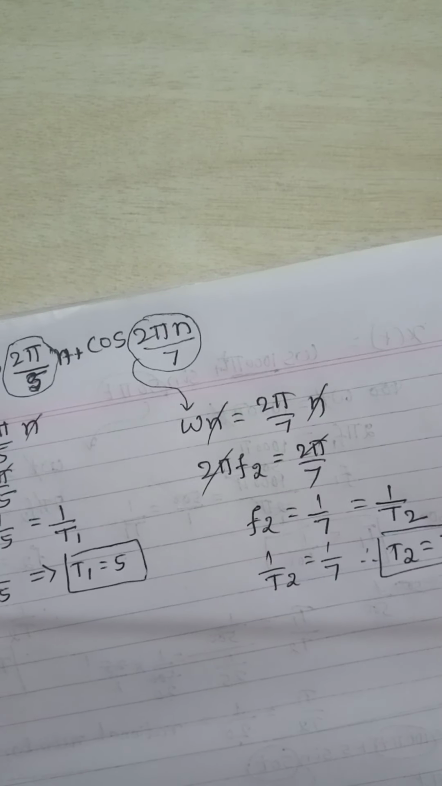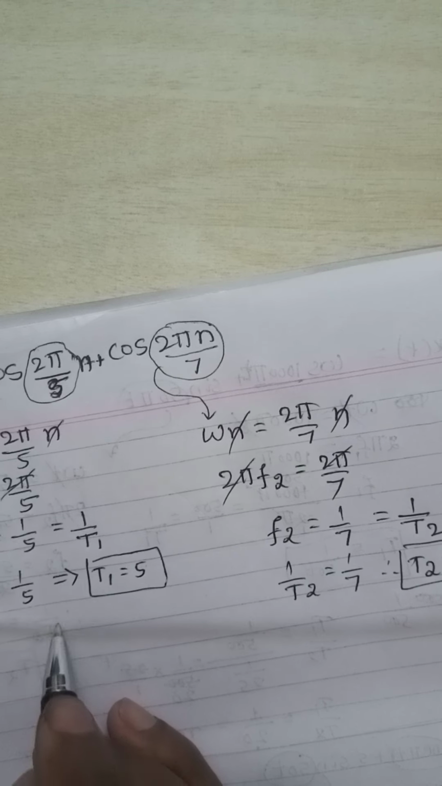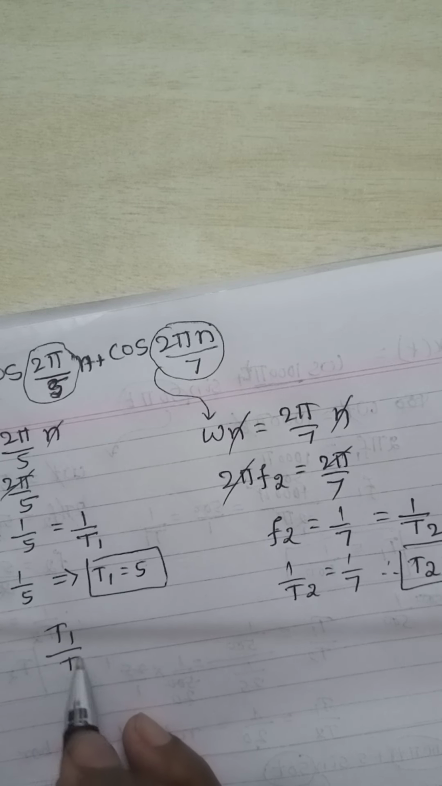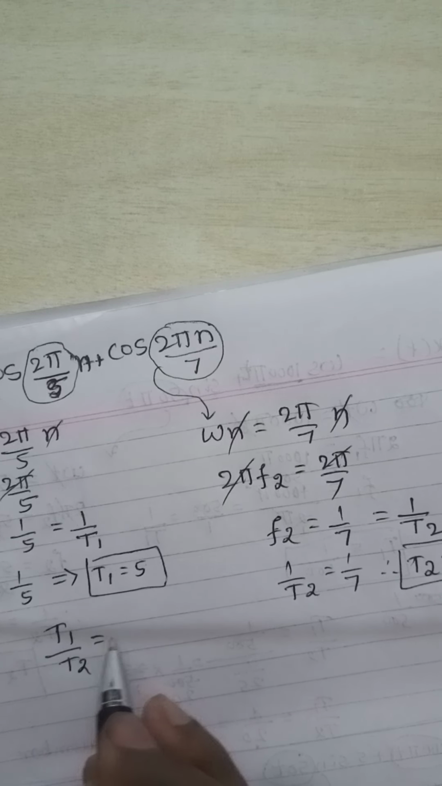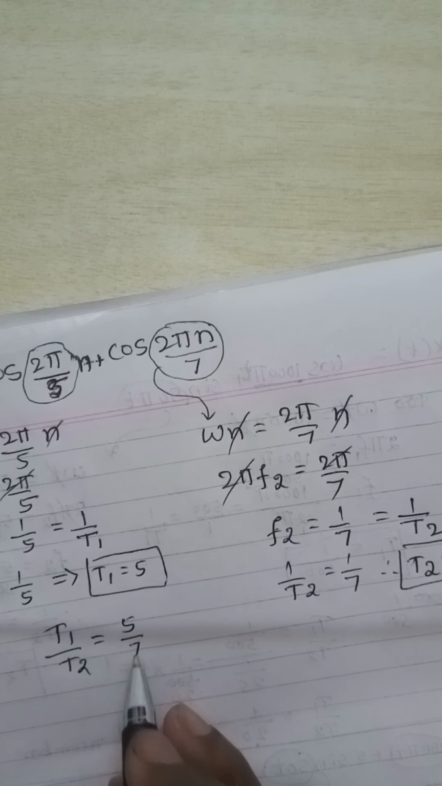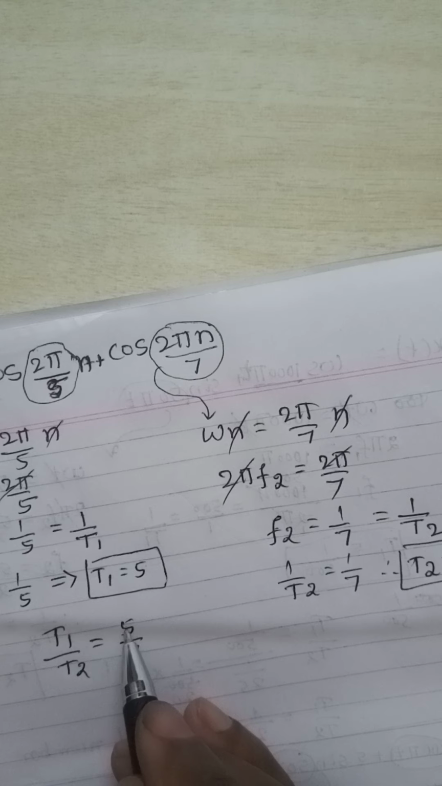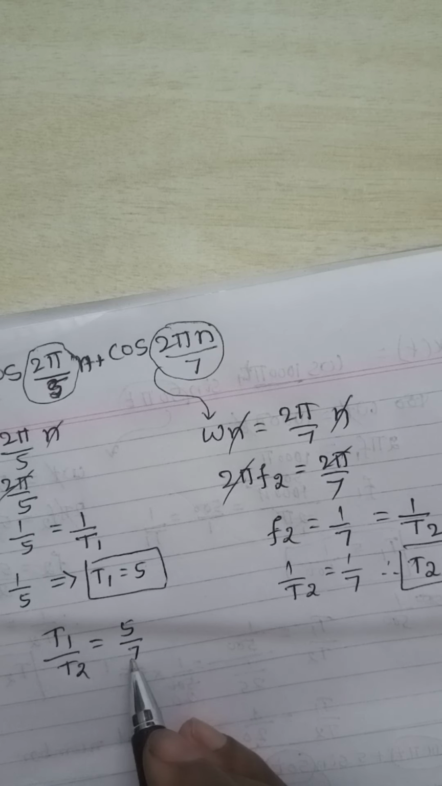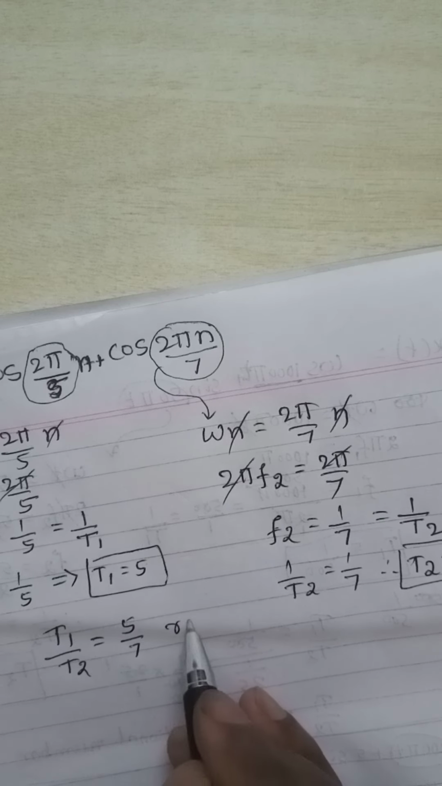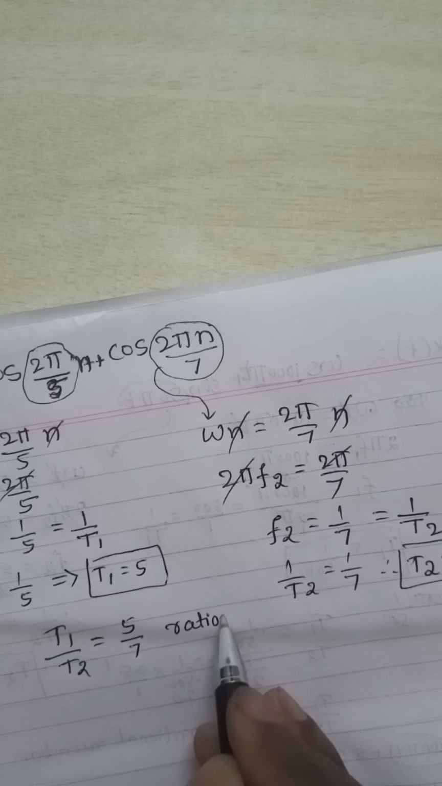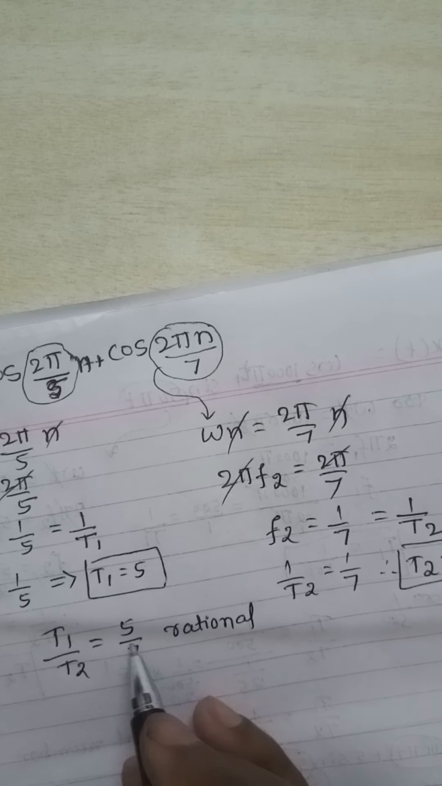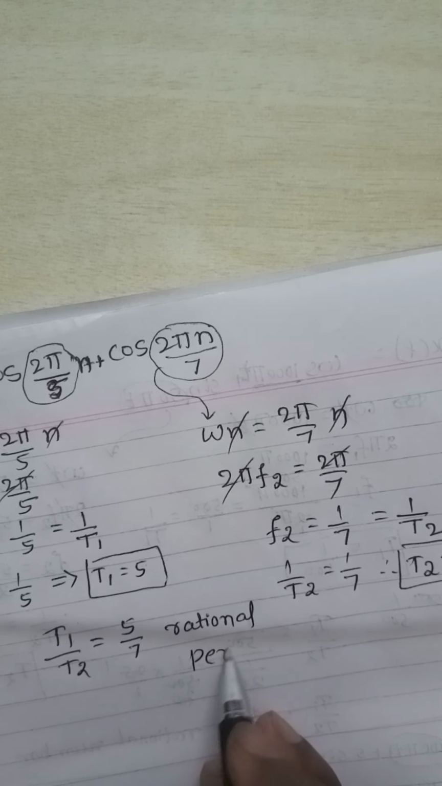Now we have to take a ratio of T1 and T2. T1 is 5, T2 is 7, so it is p by q. 5 is a full number, an integer, and 7 is also an integer. Therefore integer by integer means it is called a rational number. If the ratio is a rational number, then it is a periodic signal.